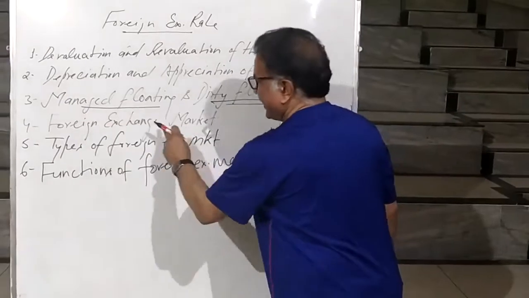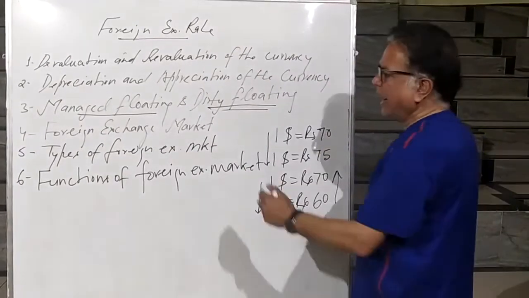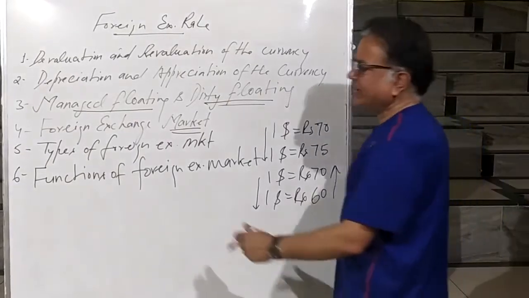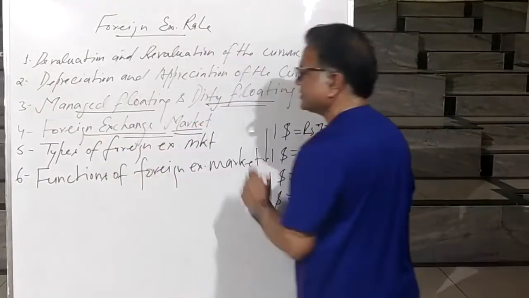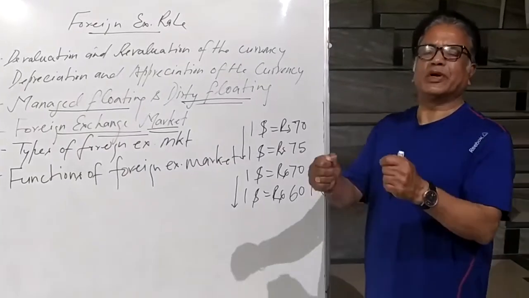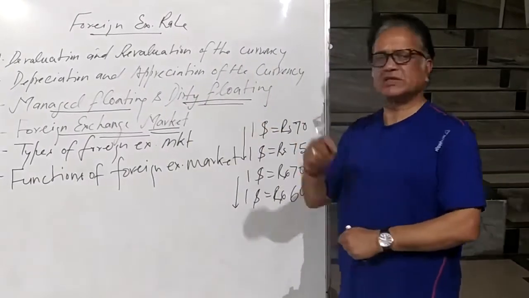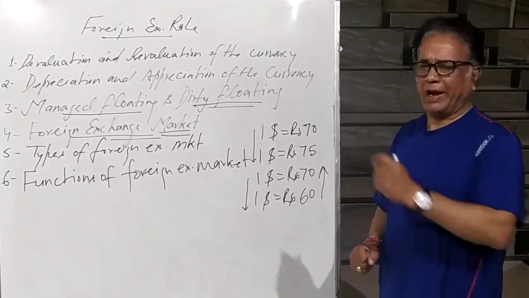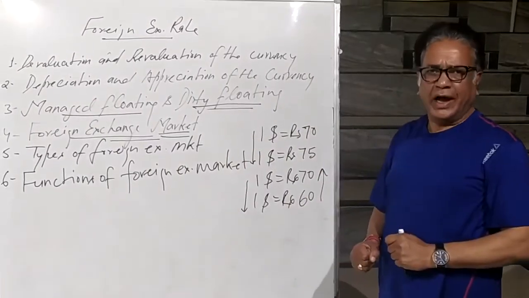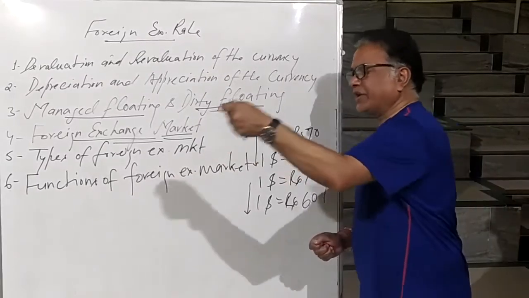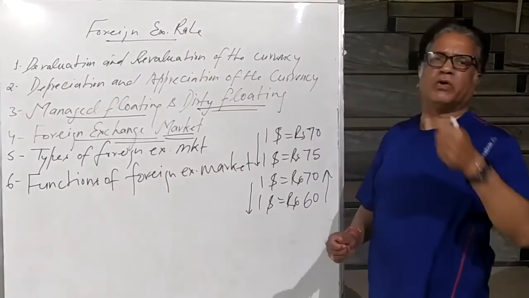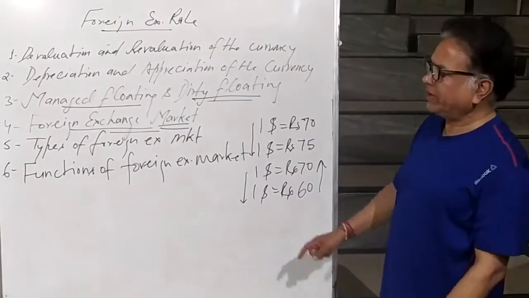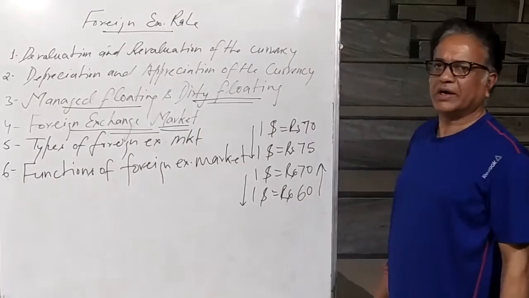Next is foreign exchange market. Market means where the sale and purchase takes place. And we are saying foreign exchange market. So what happens in this market? The sale and purchase of foreign exchange takes place. There you will find sellers, suppliers of foreign exchange, and those who are going to purchase the foreign exchange, they are demanding the foreign exchange. So the market where sale and purchase of foreign exchange takes place is called the foreign exchange market.